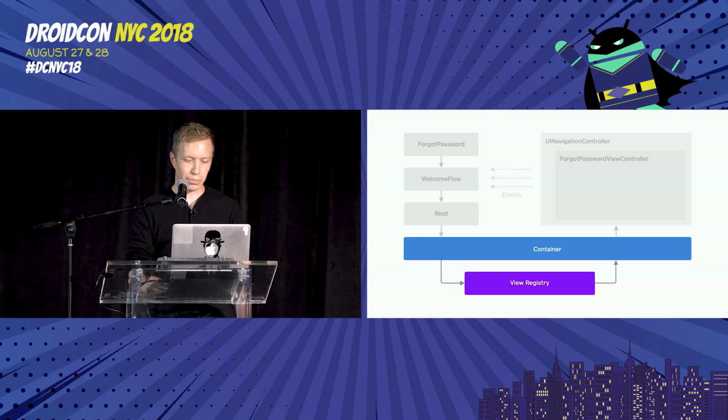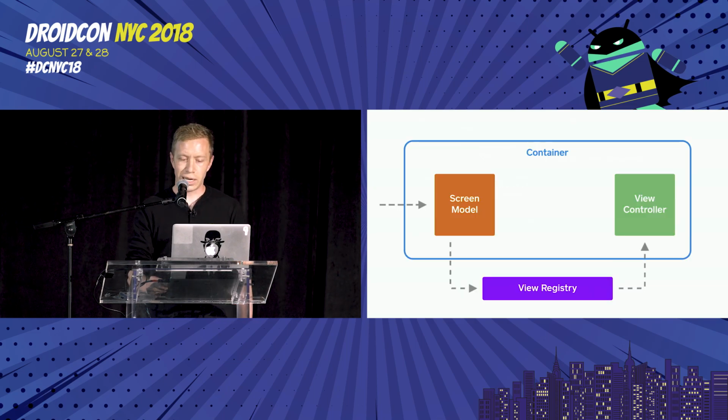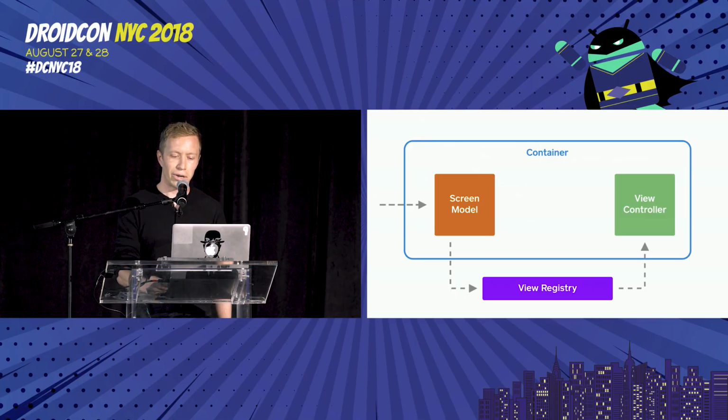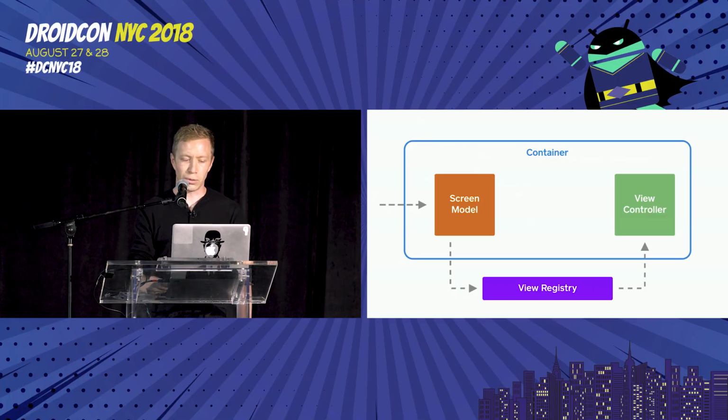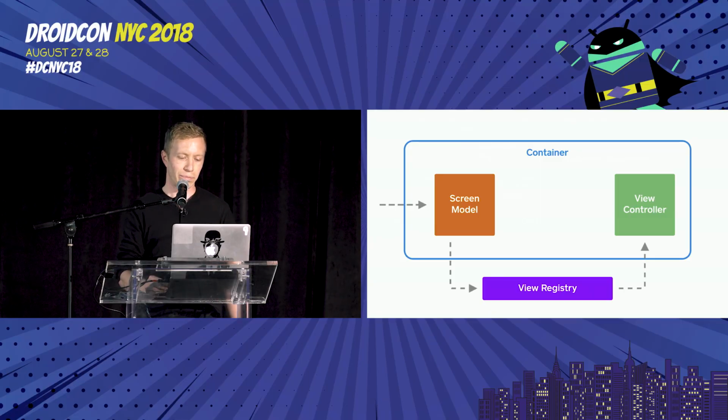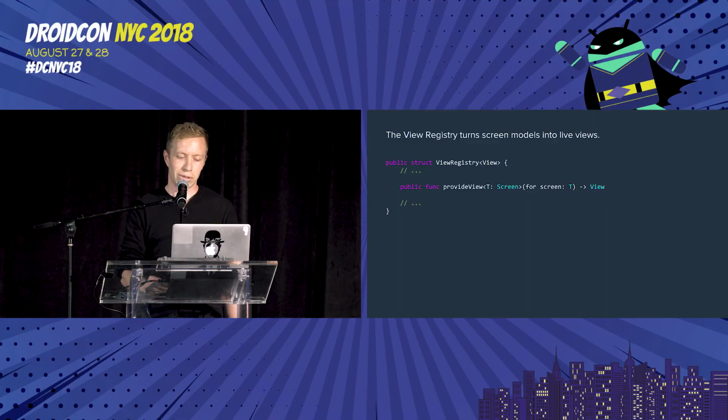So jumping into the container, every time the workflow tree changes state, it emits a new screen model. So the container needs some way to turn that model into a live UI instance, and it does that by using a view registry. So the view registry is effectively a map from screen types to live view instances. And it looks something like this.